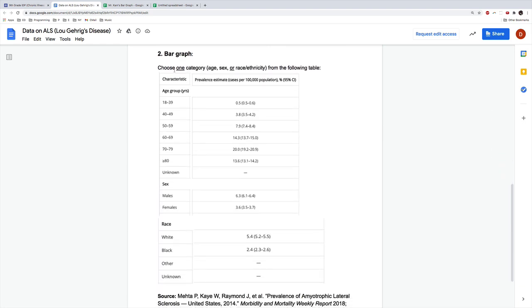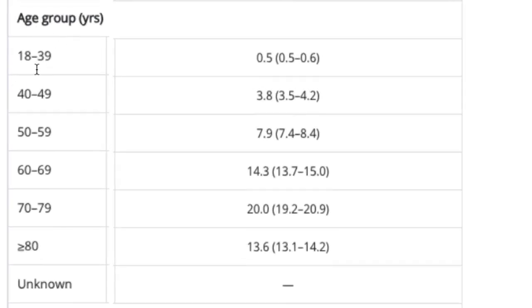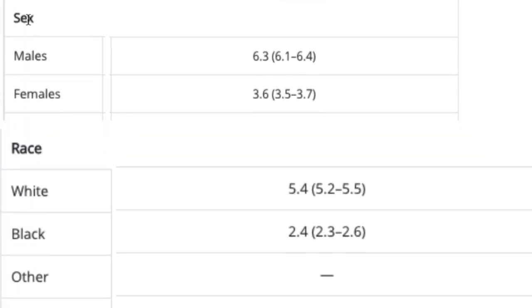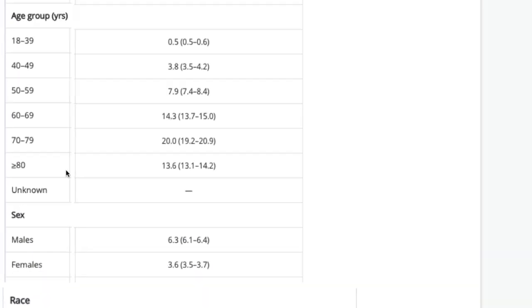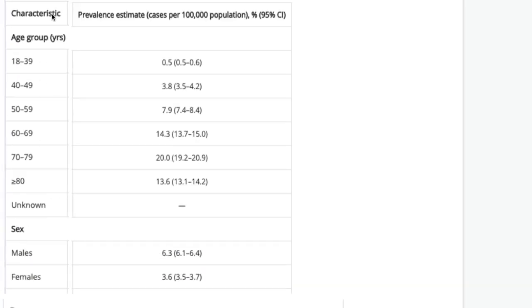And notice it says choose one category. I know we're going to get some students who do all 3, but the requirement is to do one category, either age, so in this case it starts with 18 to 39-year-olds and goes all the way to 80-year-olds. You could do sex with males or females, or you could do race, like white, black, other, unknown. I'm going to do age group because it has the most data,